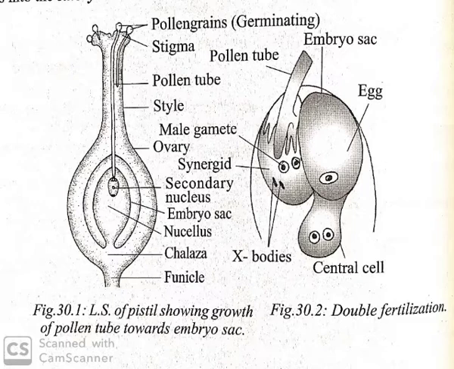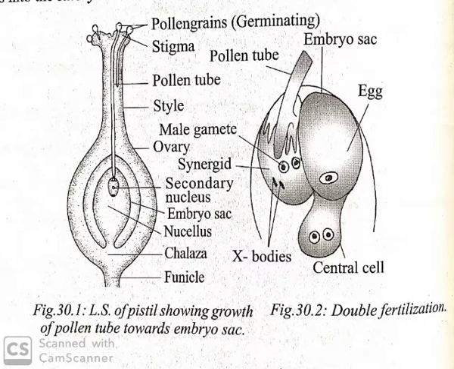Previously you learned about the structure of the female gamete and male gamete. So the fusion of the first male gamete with the female gamete produces a zygote, which develops into the embryo. The fusion of the second male gamete with the polar nucleus produces the endosperm mother cell. The double fertilization occurs in the embryo sac of the ovule.